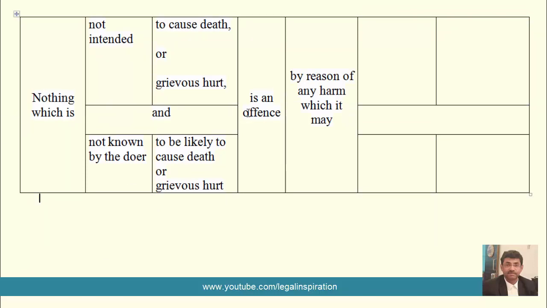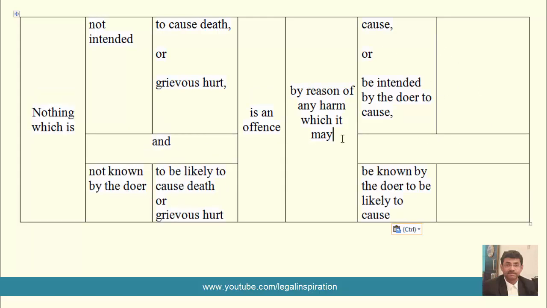Going a step further, what we find is nothing is an offense in absence of these two mental elements by reason of any harm which it may cause. So if harm is caused to someone, because of this reason, that act will not be treated as an offense if whatever comes forward is fulfilled.